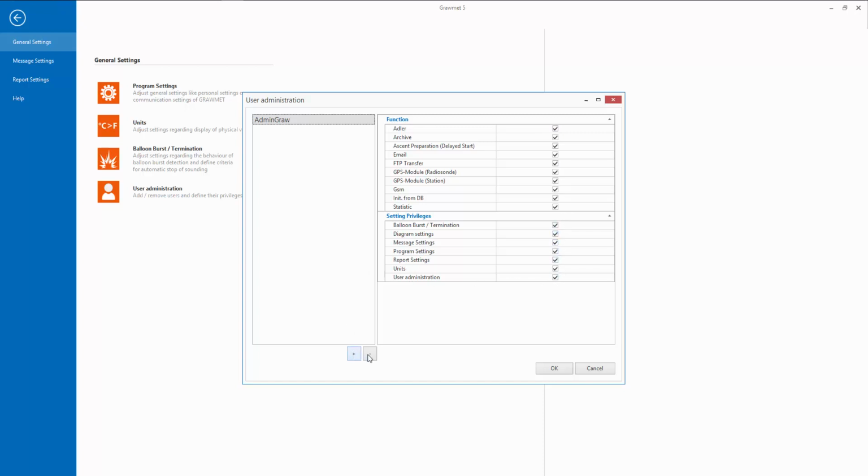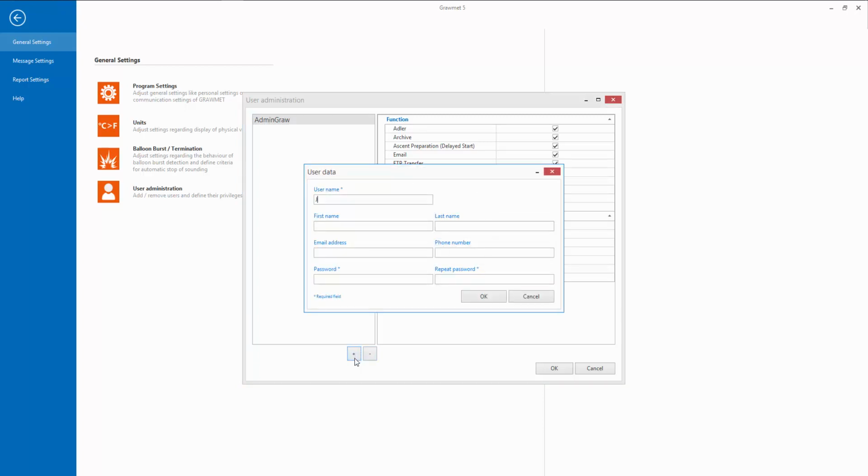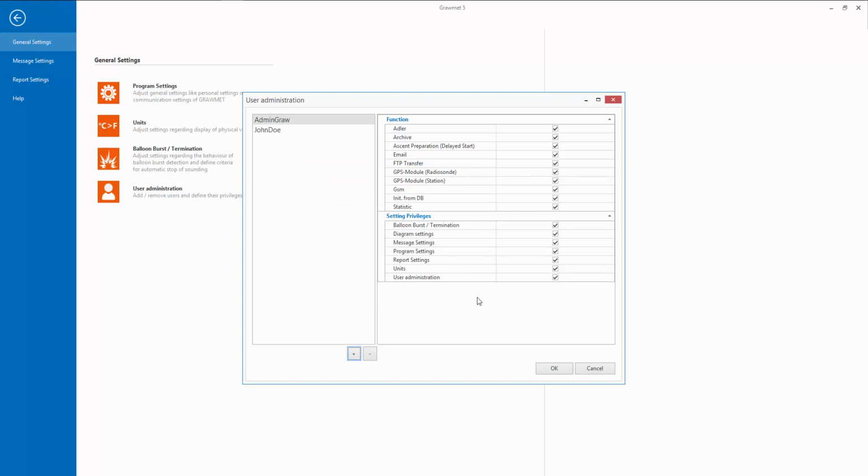To create a new user, click on the plus sign in the lower part of the window. Here you can now specify the username, first and last name, email address, the telephone number and password for the user. The fields marked with an asterisk are mandatory, the others are optional. Confirm the entries with OK. The new entry now appears in the user list.